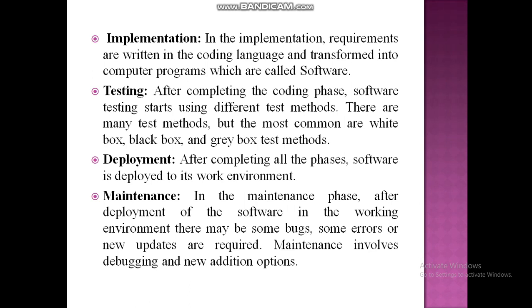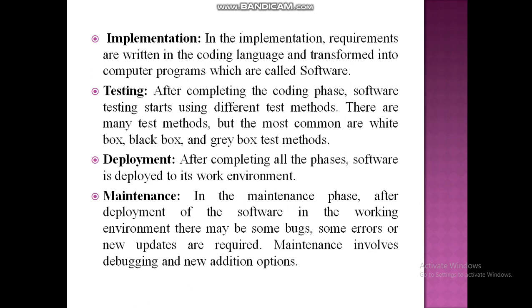Deployment. After completion of all phases, the software is deployed to the working environment. The implemented software is installed in the client environment. That phase is called the deployment phase. Next one, maintenance.